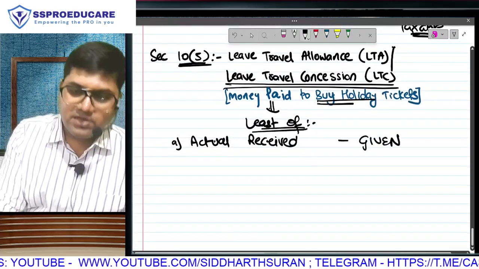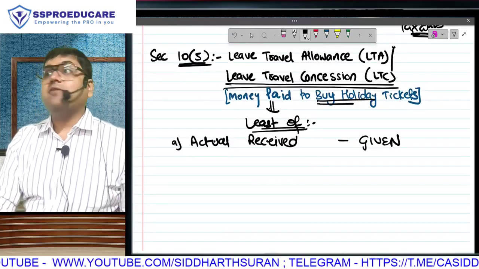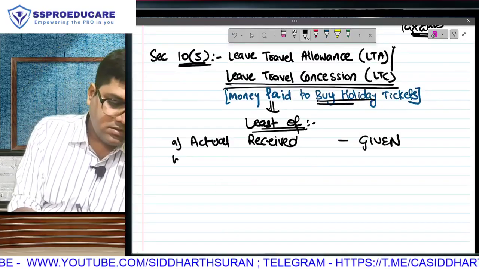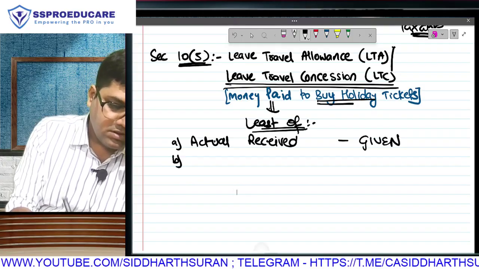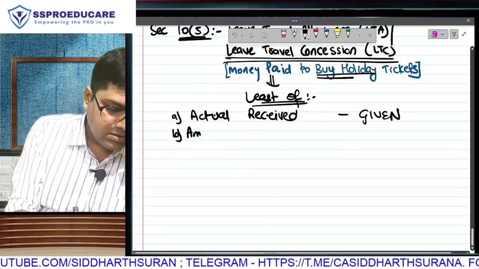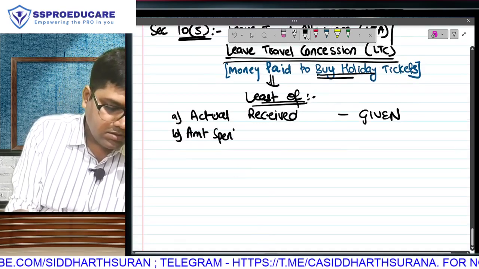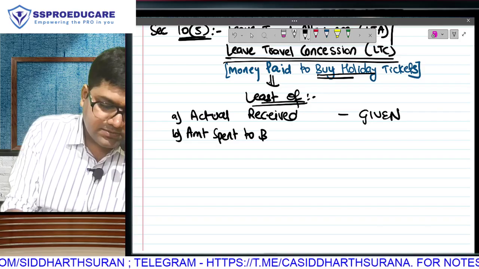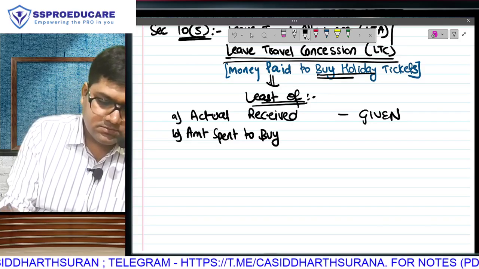This will be given in the question. But what have I done with the actual amount received? What have I done? Amount spent to buy tickets. Come on.